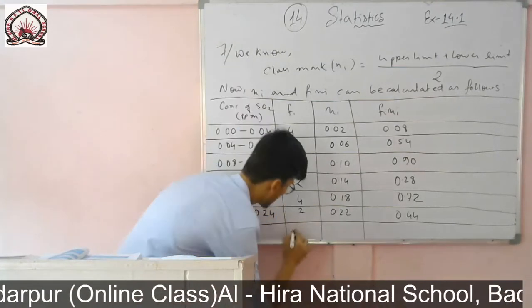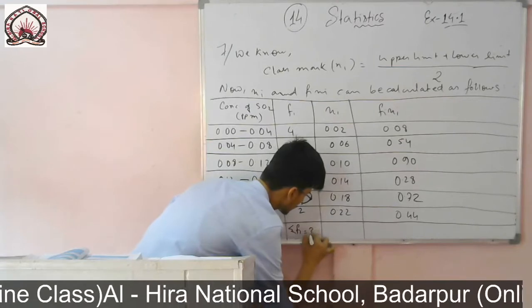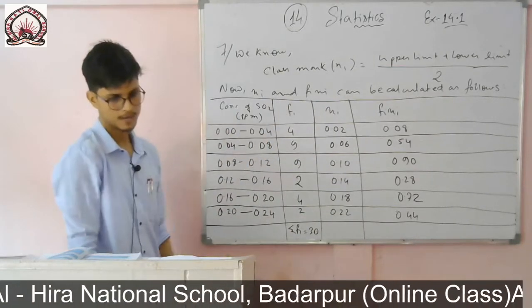So here the sum of the frequency is given, summation of fi equals 30.